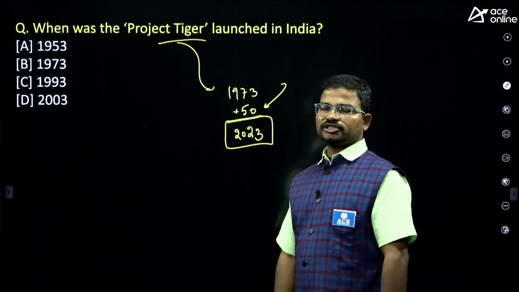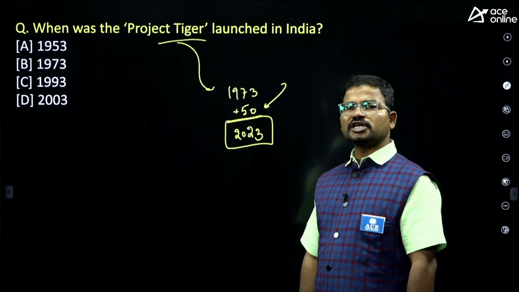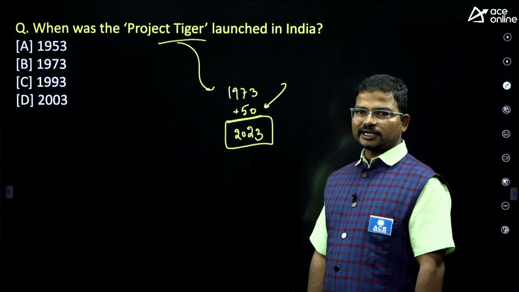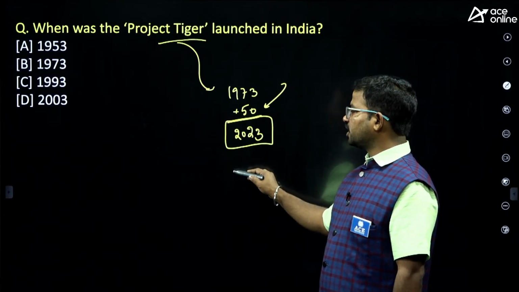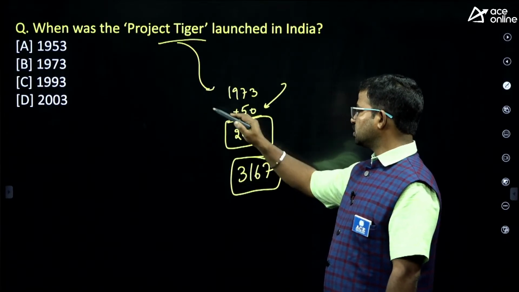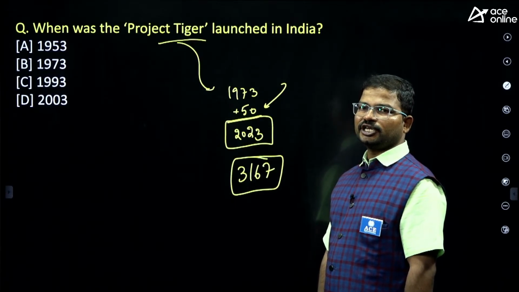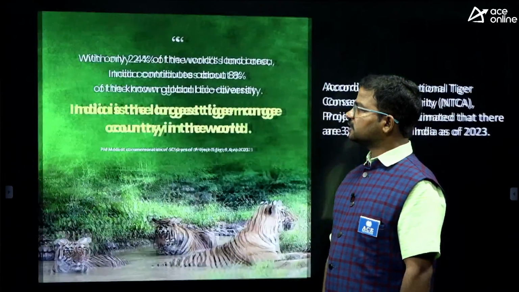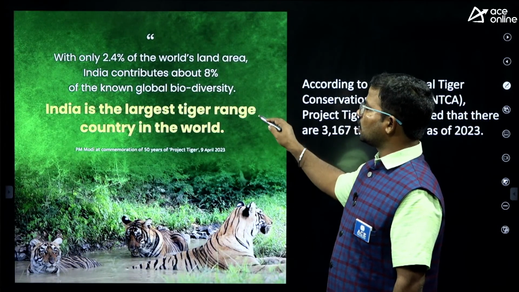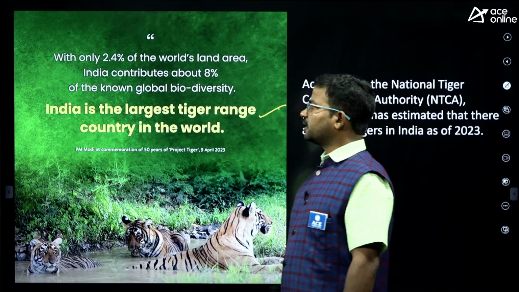So that's why Narendra Modi ji officially announced the latest tiger census last year. According to that report, how many tigers do we have? 3,167. This is the total population of tigers in India. Do you know which country has the maximum number of tigers? Of course, India. India is considered the largest tiger range country in the world.